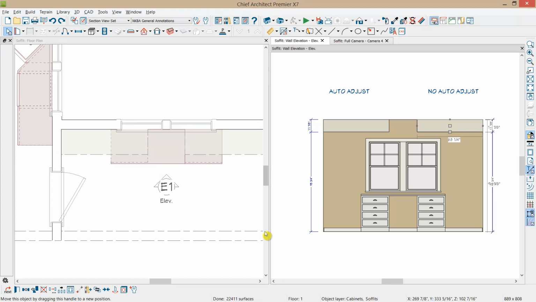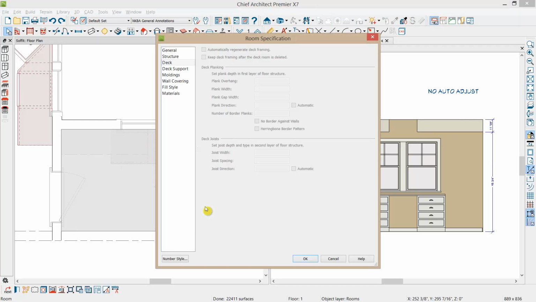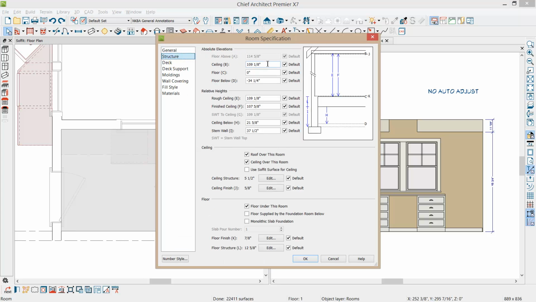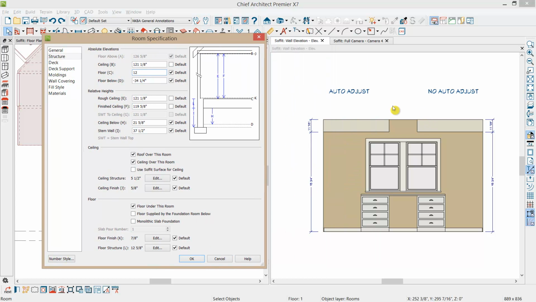Where that comes into play is, let's say that I open up this room and I increase the ceiling height by 12 inches, and let's also raise the floor up by 12 inches. Select OK. Watch what happens when I select OK in the two different soffit settings.